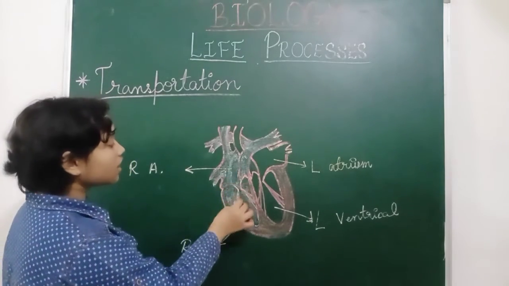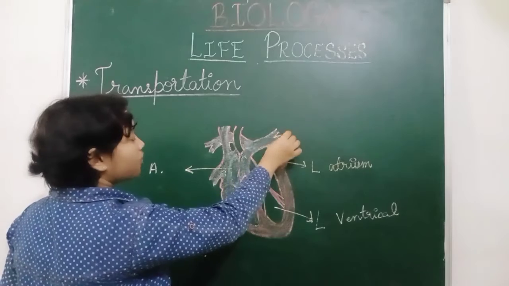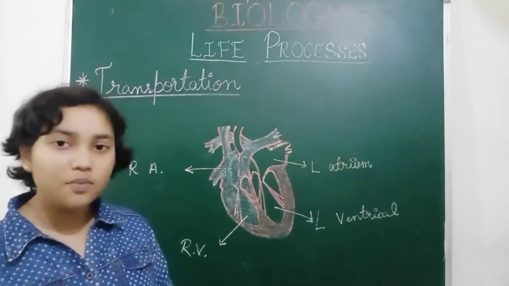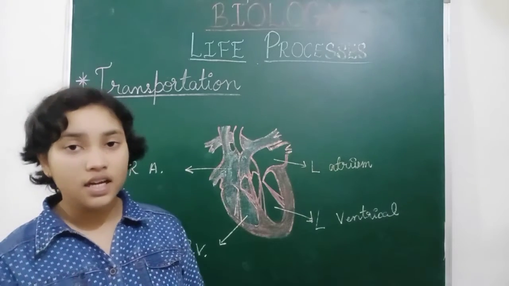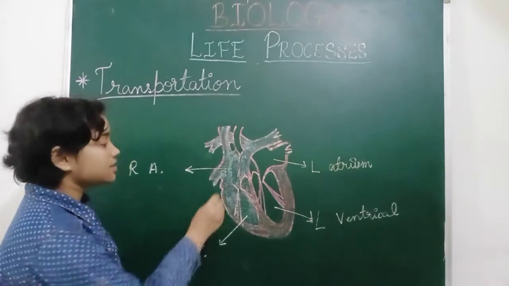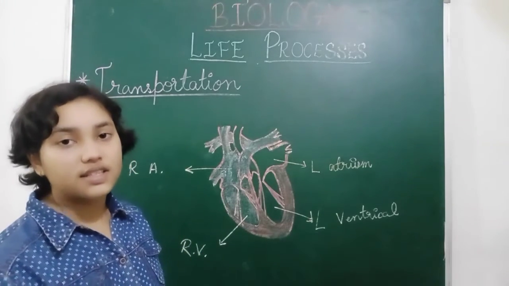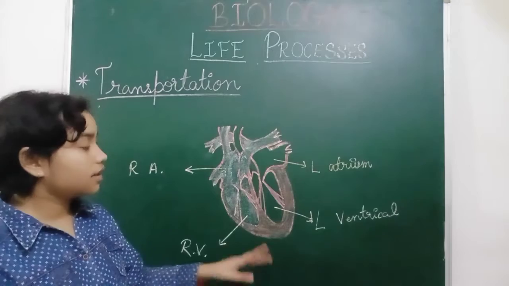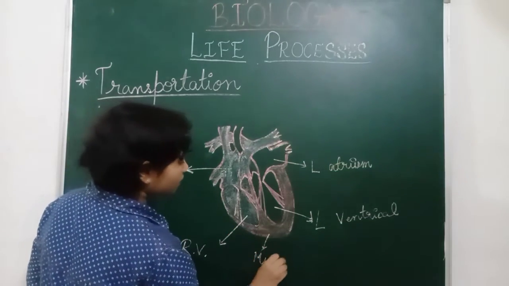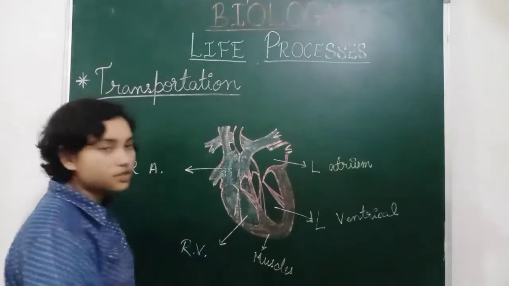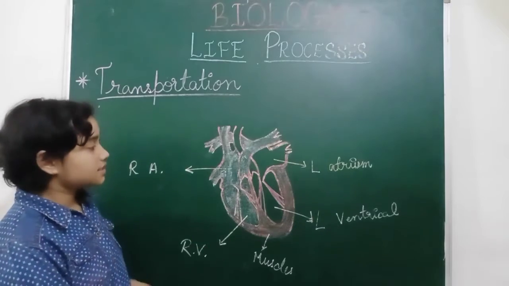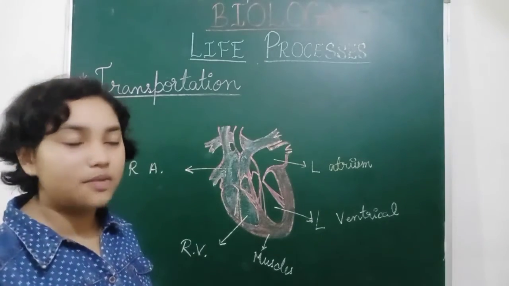So when the blood comes from the arteries, because arteries are carrying oxygenated blood and veins are carrying deoxygenated blood. This blue color shows that this is the deoxygenated blood, and this red part is the muscles of the heart, and this blank space shows that this is the pure blood or the oxygenated blood.